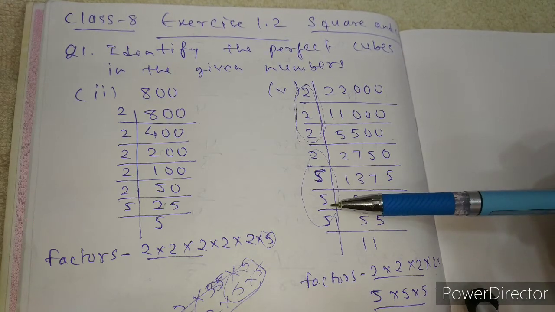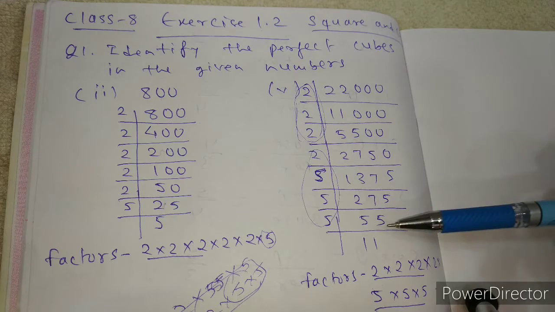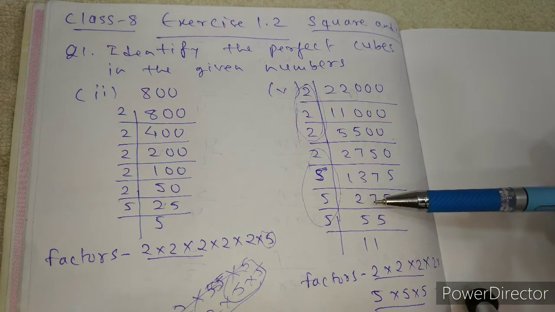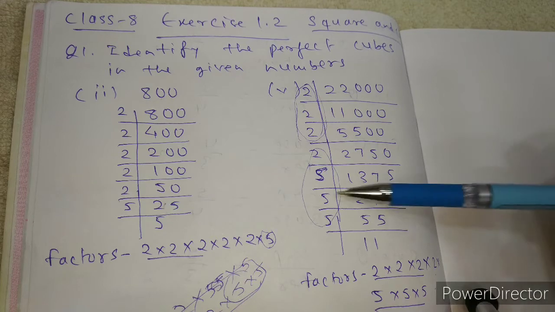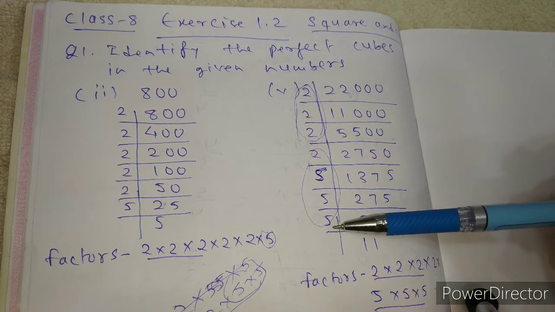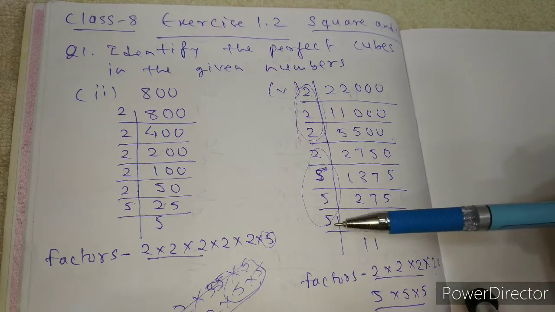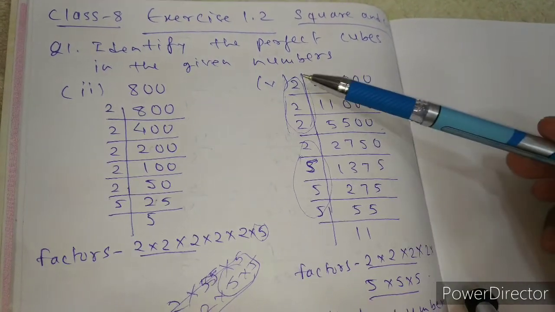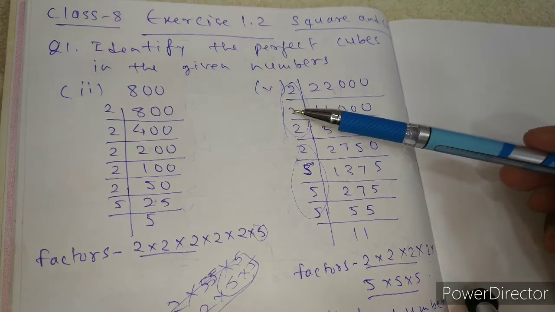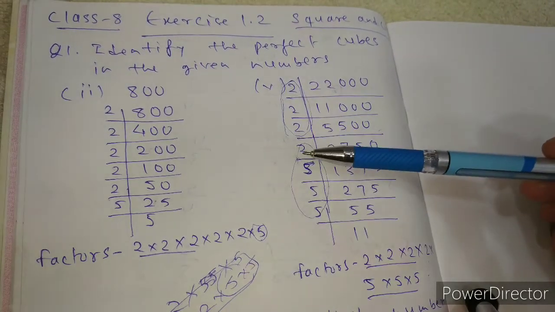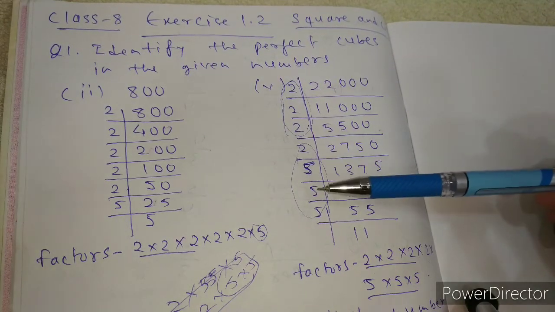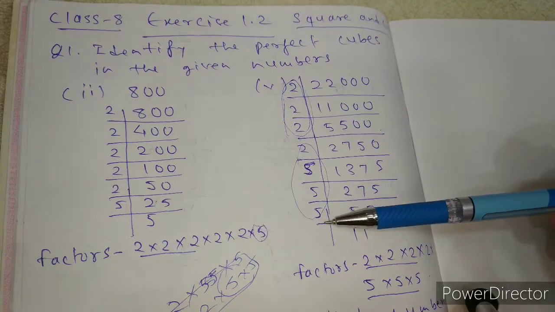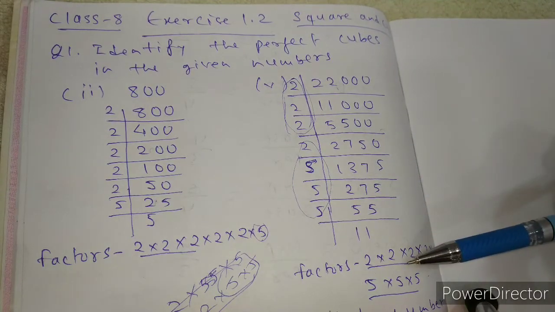Again we'll divide this by 5. 5 5s are 25, 2 is left, 5 again, now 5 1s are 5, 5 1s are 5. So the factors are 2 into 2 into 2 into 2 into 5 into 5 into 5. Okay, there are 4 2s.